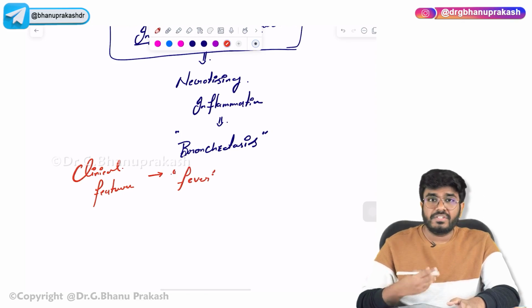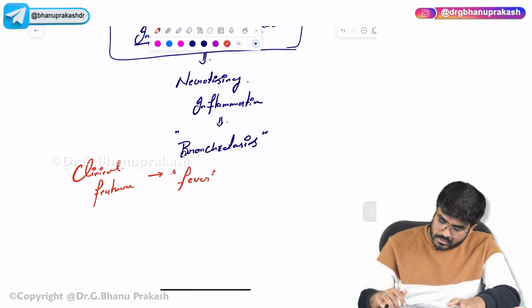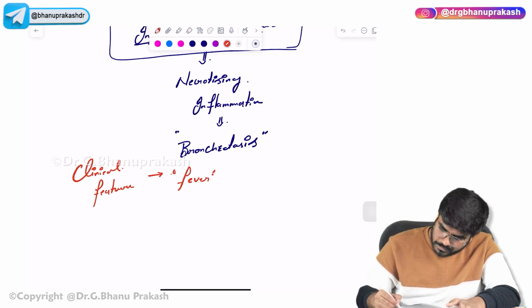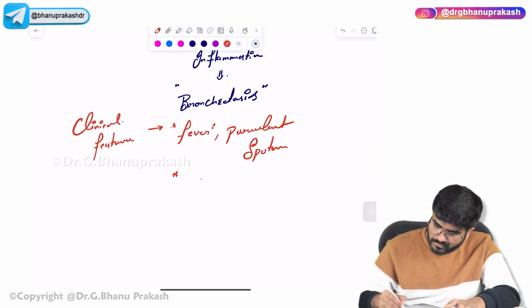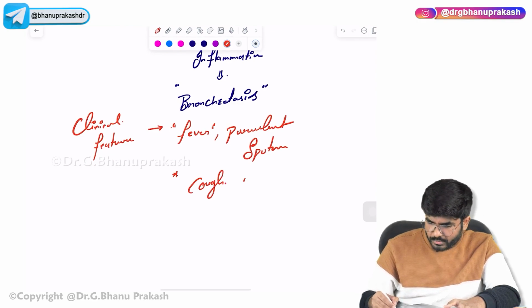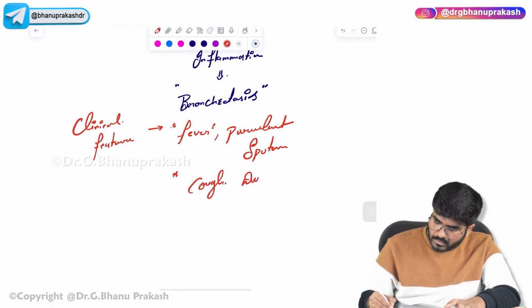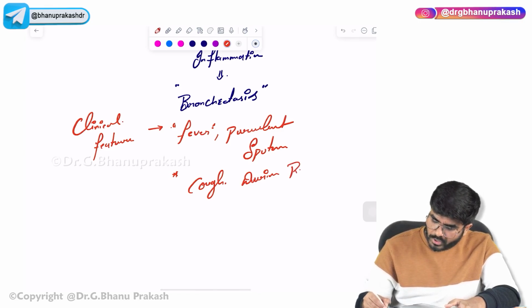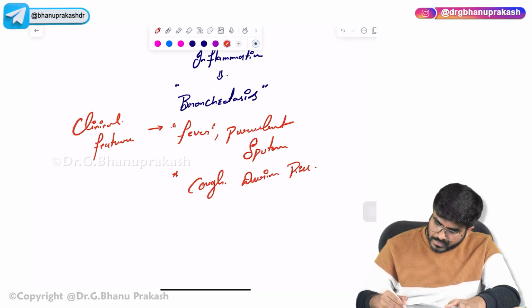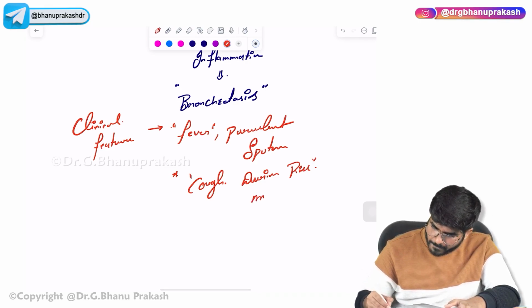And necrotizing infection is there, so that's going to cause purulent sputum production. Especially these patients are going to have cough on rising in the morning, morning cough.